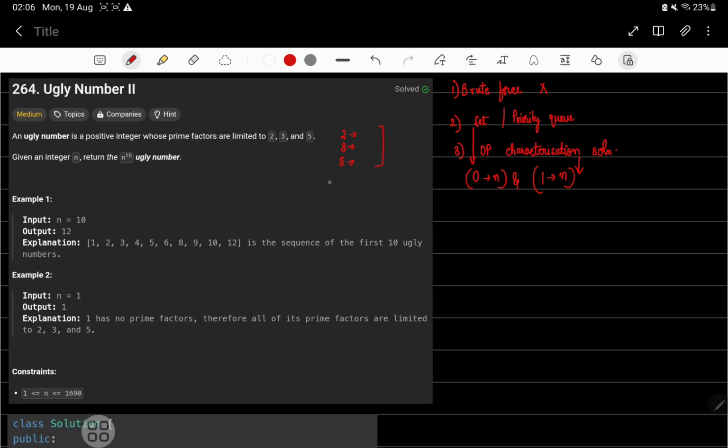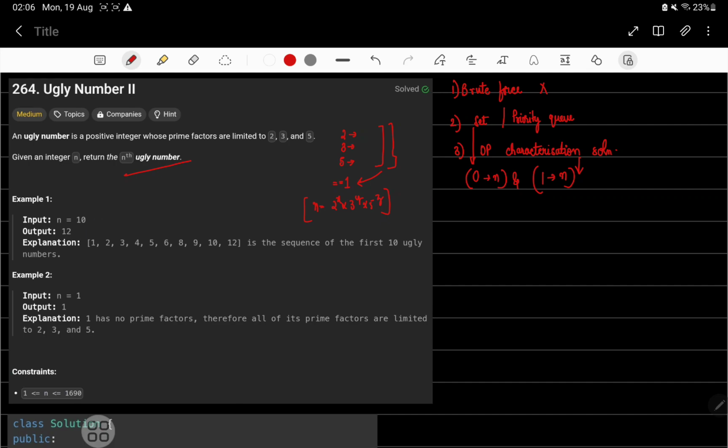Now after this, whatever remainder we have, if it is equal to 1, we say that it is an ugly number, because this number would have been of the form 2 power x into 3 power y into 5 power z if after all these operations the final remainder is 1. Now we need to find out the nth ugly number. They have given us n and we have to find out the nth ugly number.